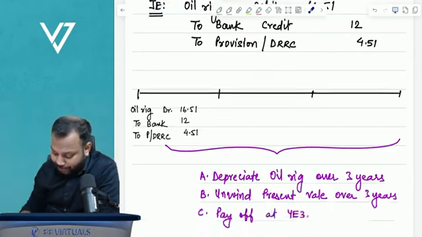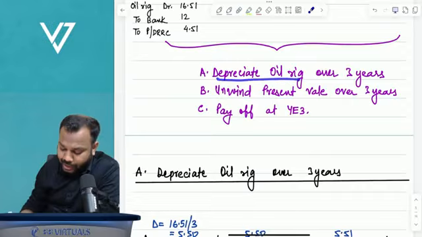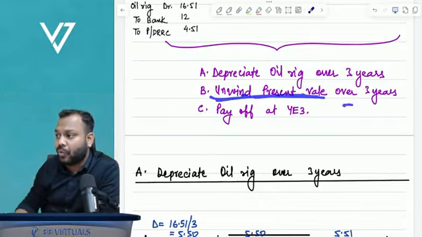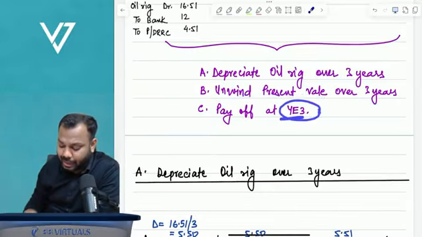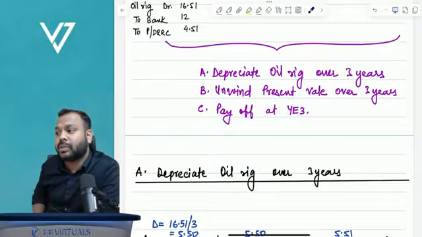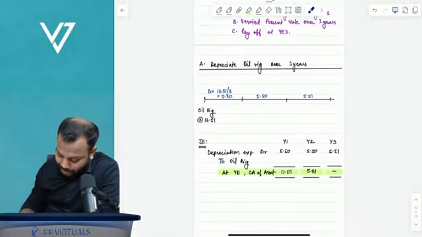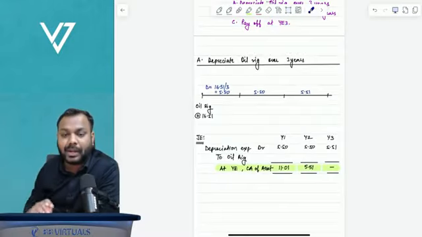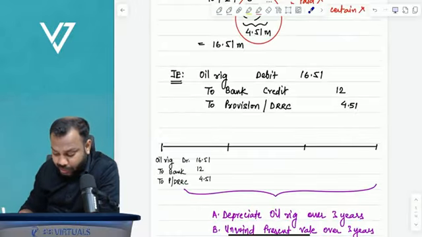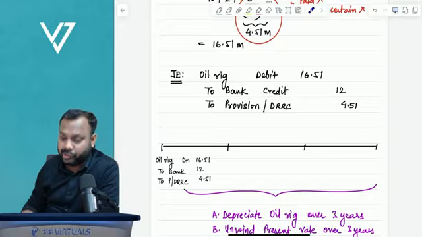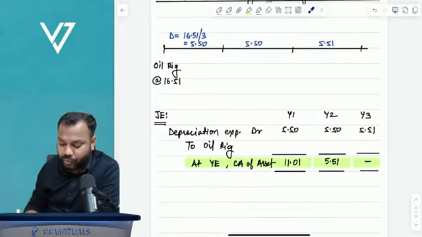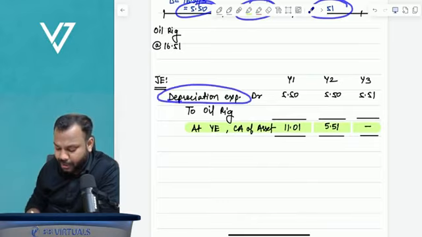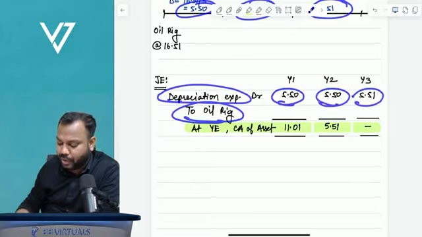Now, subsequently, what will happen? We will depreciate the oil rig over 3 years. We'll unwind the present value of the provision over 3 years, and at the end of year 3, that is at the end of useful life, we'll pay off the decommissioning costs. How exactly? Understand, please. I have written the journal entries here. Depreciate oil rig. So at what value have we recognized the oil rig? 16.51. So 16.51 over 3 years is 5.50, 5.50, 5.50. So entry will be depreciation expense account debit to oil rig 5.50, 5.50, 5.50.